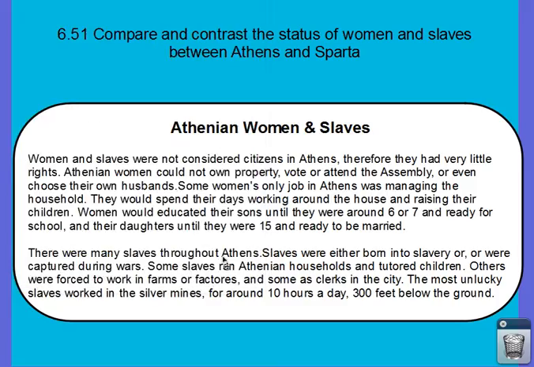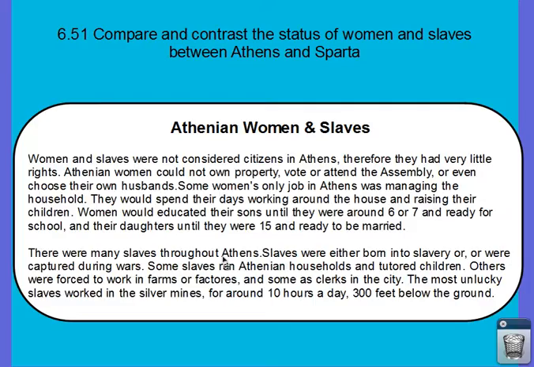Okay guys, today we're going to cover Standard 6.51. We're going to compare and contrast the status of women and slaves between Athens and Sparta. And you are going to be doing this in Office 365. You will use Word so that you can put a table in and color code it the way you want to. And then you will save it in your Word Online Greece folder 6.1 or 6.51.